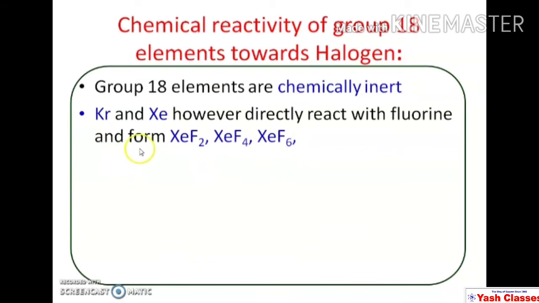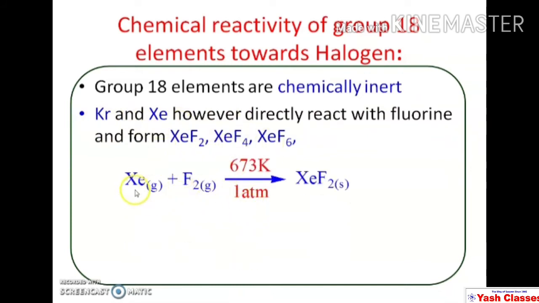But out of the various inert gases, krypton and xenon react directly with fluorine and there is a formation of xenon difluoride, xenon tetrafluoride, xenon hexafluoride, etc. Recently these compounds have been isolated. Even krypton is able to react with fluorine and form fluorides. Actually fluorine is the most reactive non-metal and therefore these inert gases krypton and xenon react with fluorine.